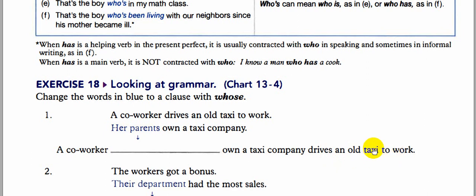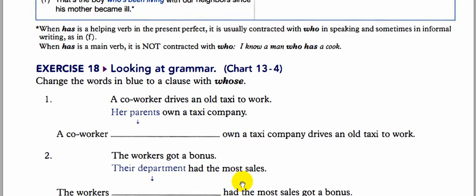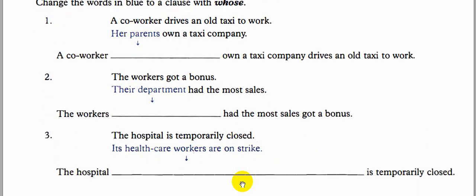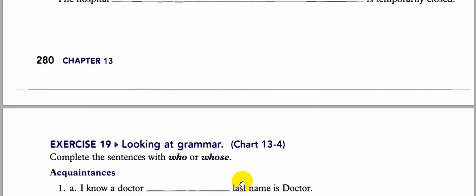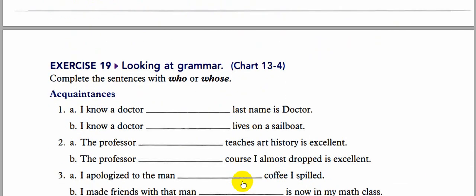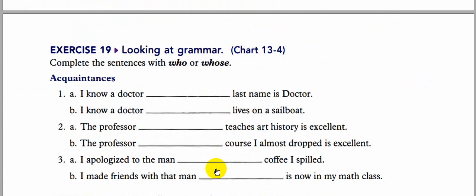This is the main clause. And here we need to describe the co-worker, to modify it. We are using whose here instead of her: whose parents own a taxi. Okay, the same with number 2, 3. So this exercise is very important, now for the point that we are talking about, which is the difference between who and whose.